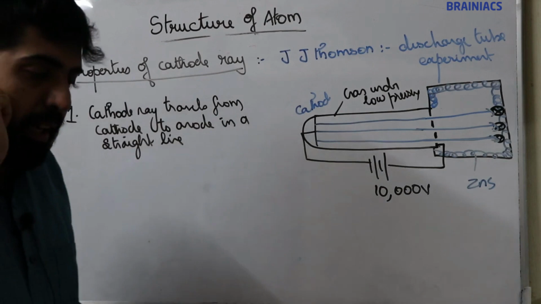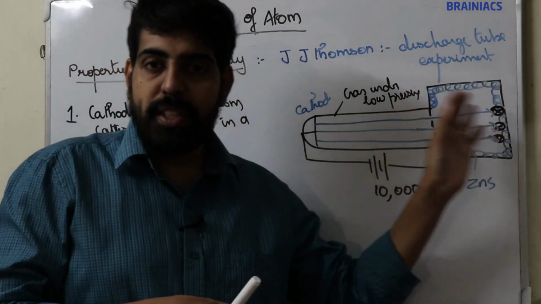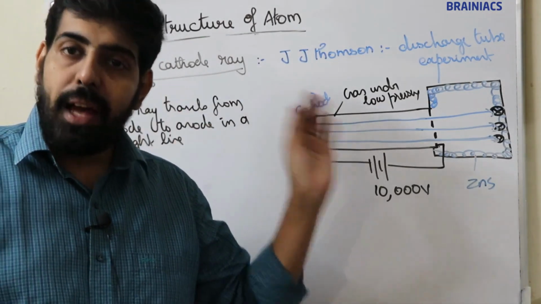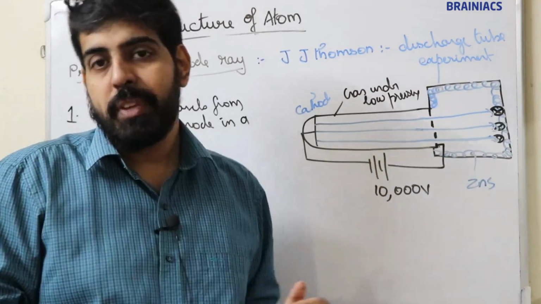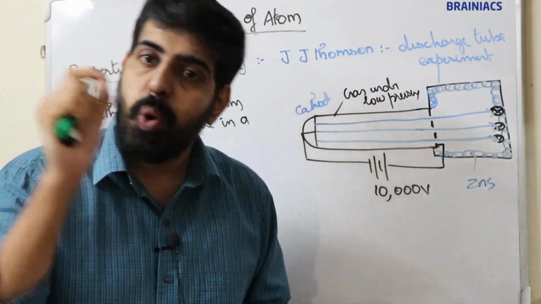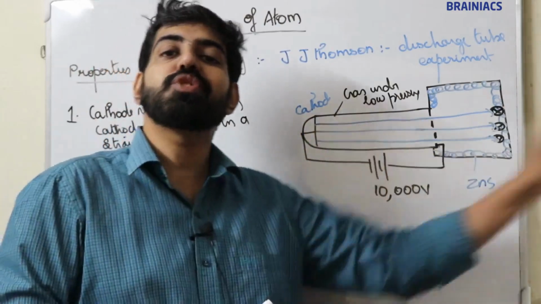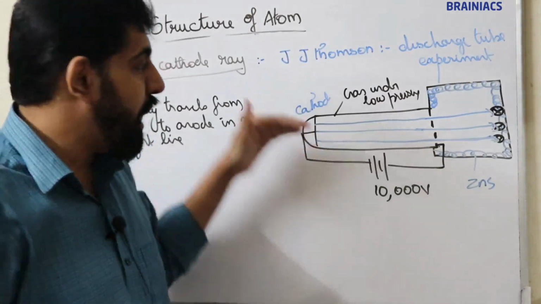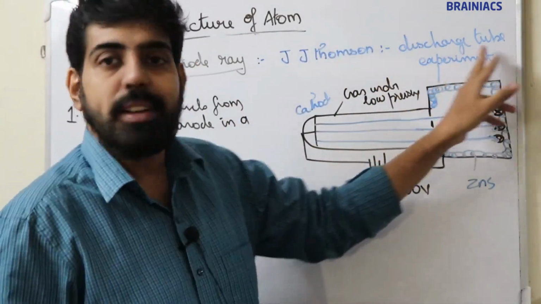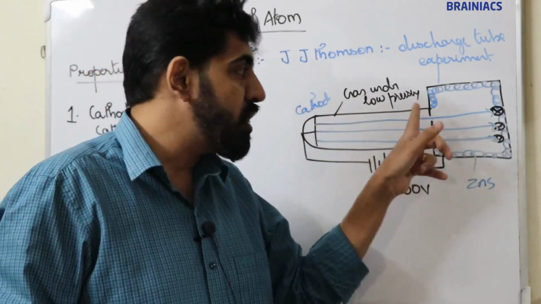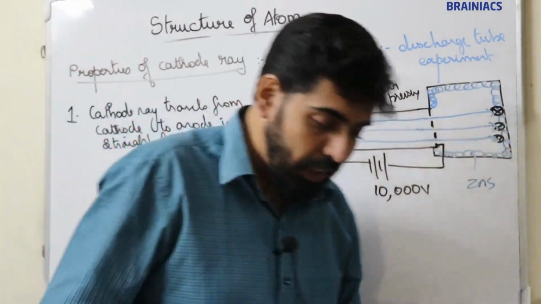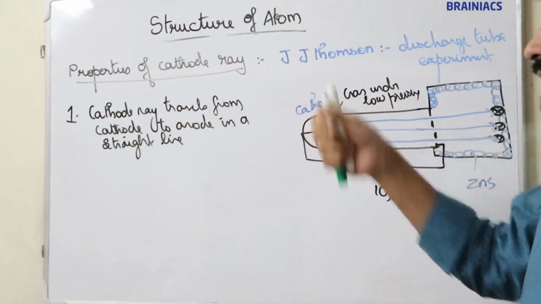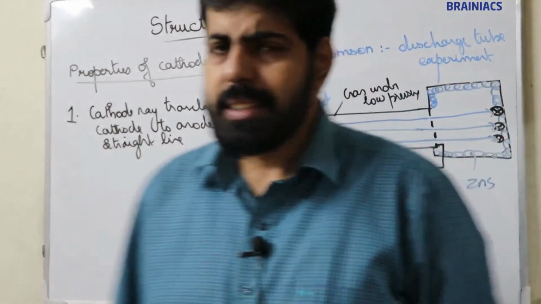Here he placed zinc sulphide just behind the perforated anode, and when he conducts this experiment, he observes that he is getting scintillation just behind the holes. He is not getting scintillation anywhere else. This shows that cathode ray always travels in a straight line. They are not traveling in a zigzag manner. If it was traveling in a zigzag manner, then you would get scintillation here, here, etc. So this is the first property. Cathode ray travels from cathode to anode in a straight line. I think it's clear.